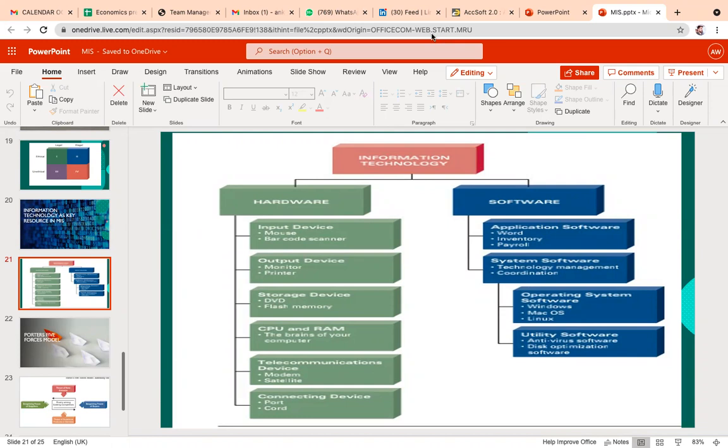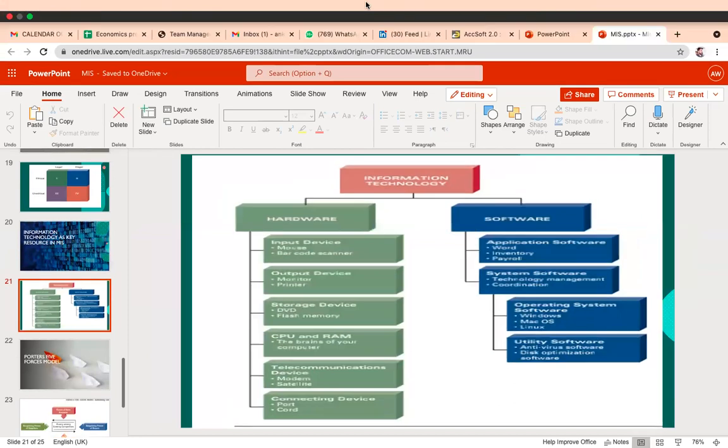It works on technology management, and it coordinates all the interaction of the technological devices. So system software basically includes your network operating system software, drivers for your printers and scanners. We can include OS software such as Windows XP, Mac OS, and utility software, which includes your antivirus, installer, and file security. Each and every component will come under system software. Okay, so this is basically the important structure of IT in terms of hardware and software.